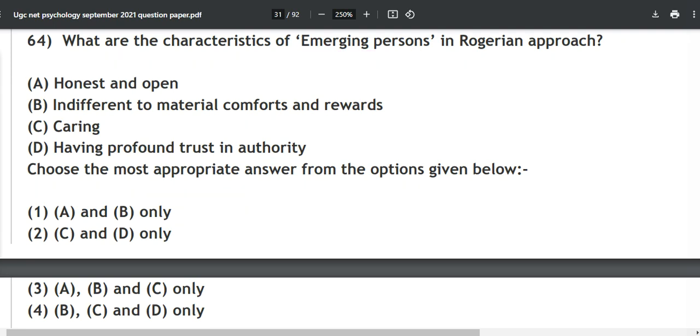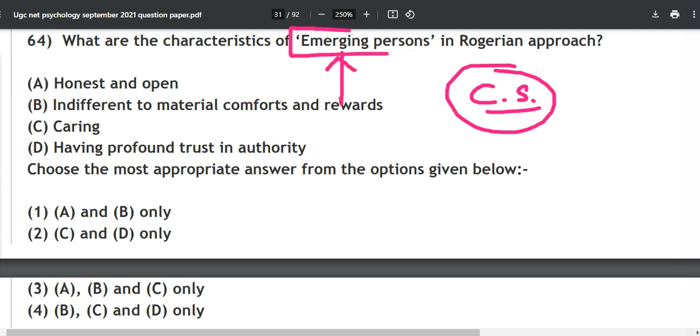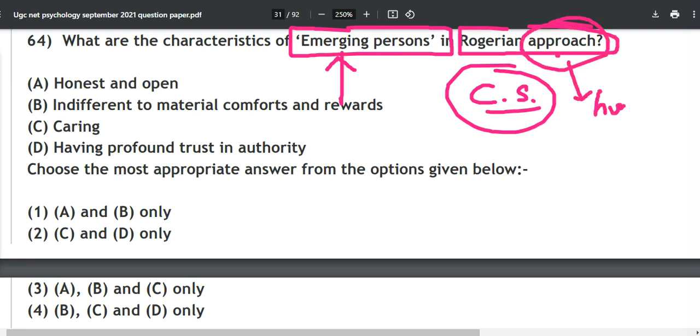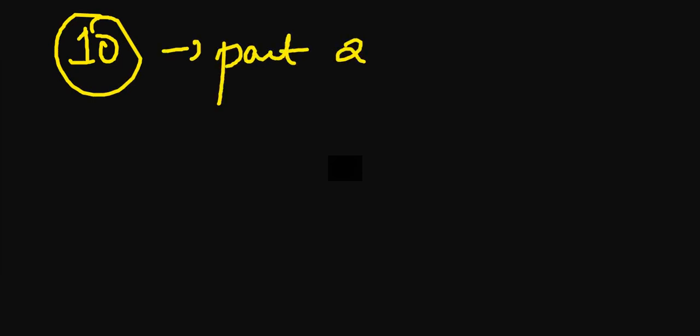Even if you find this thing and prepare it for the next time, they will ask you again out of the box things, so you have to apply just simple common sense. You have to link things between what an emerging person is, how she or he can be, and what the Rogerian approach is. See, why have they written approach? Because they want you to think of the humanistic approach. With this, our 10th part is done, and we are done with 10 parts of our 2021 series. If you missed any of the parts, make sure that you watch, because everything is interconnected, just how we are connecting all these dots.